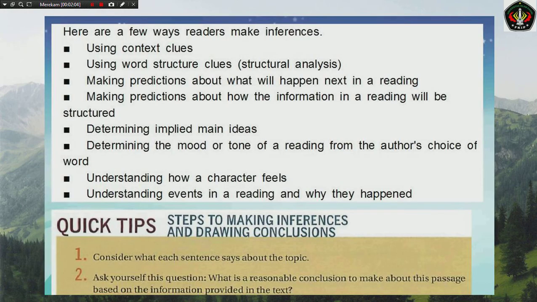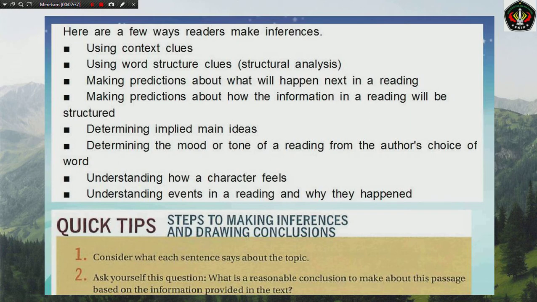Here are a few ways readers make inferences. Use context clues. Using word structure clues or structural analysis. Making predictions about what will happen next in the reading. Making predictions about how the information in the reading will be structured. Determining implied main ideas. Determining the mood or tone of a reading from the author's choice of words. Understanding how a character feels, and understanding events in a reading and why they happened.